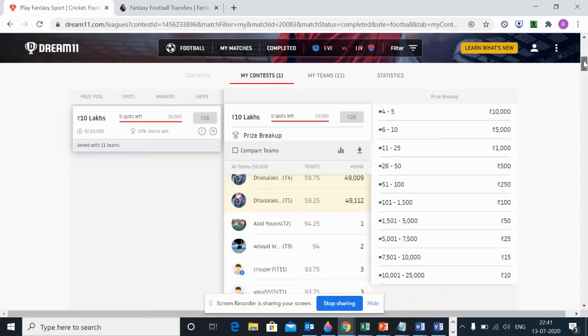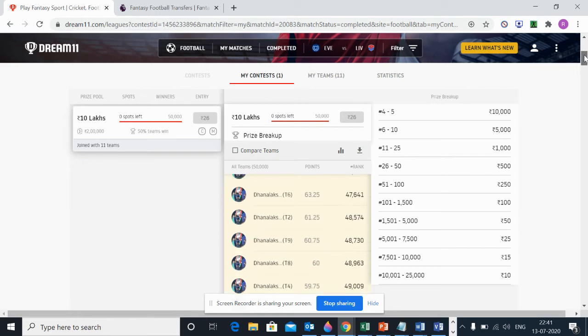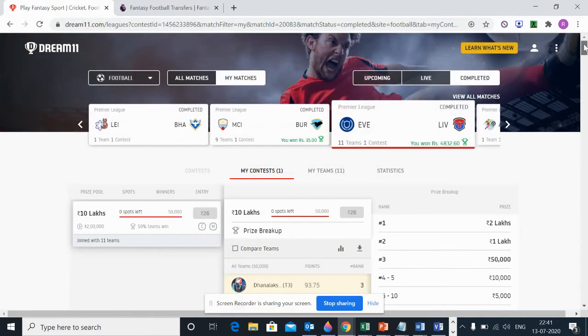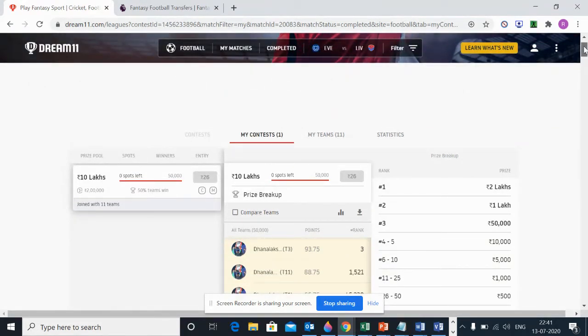And if you look down, the winner had scored 94.25 and the second ranked guy had scored 94. So a quarter of a point prevented me from getting the top rank or the second rank. So I think the margin of error is very low here, and based on that, the returns are impacted as well. So I think it is important that we always try to get the combination right and ensure that at least one out of the 11 teams finishes in the top 10 or top 100 to get back the money which we have invested, or else it will be a waste of our invested money and we will not be able to get it back.